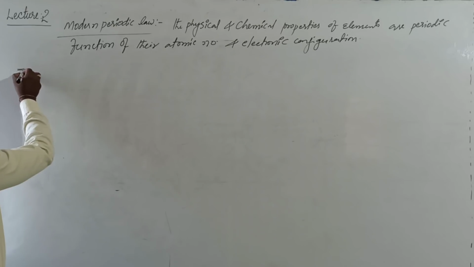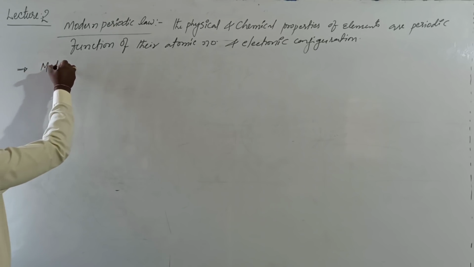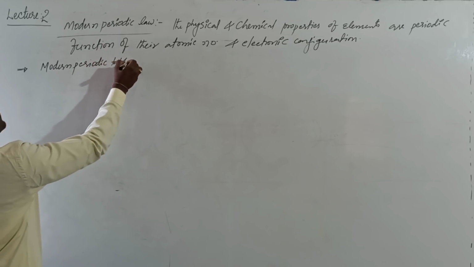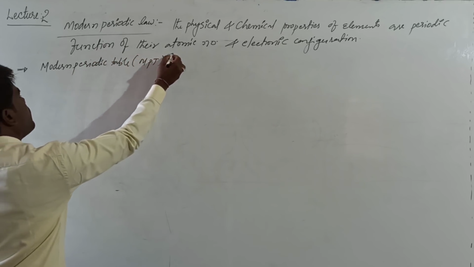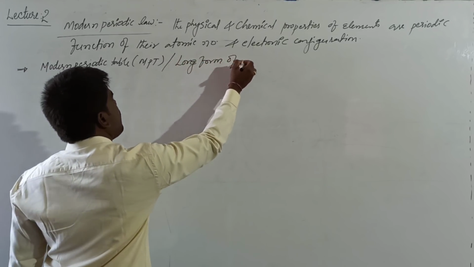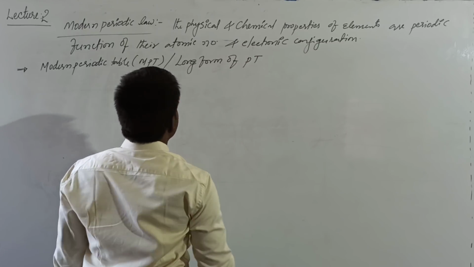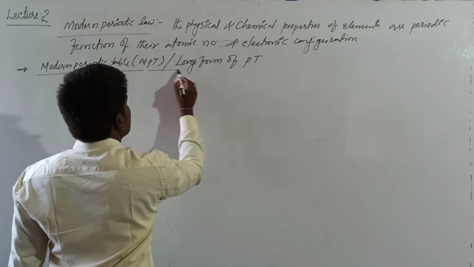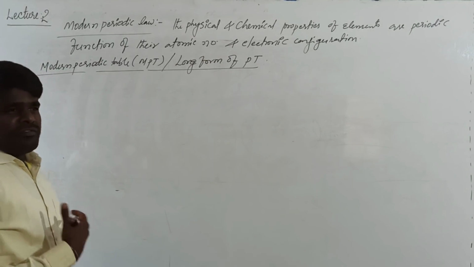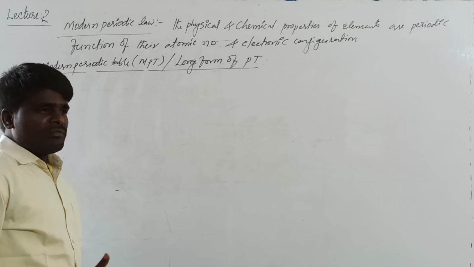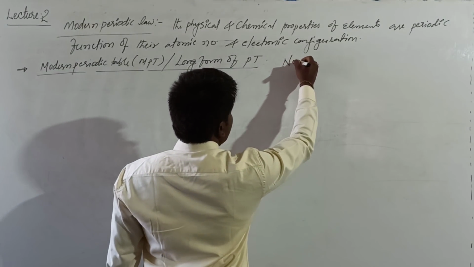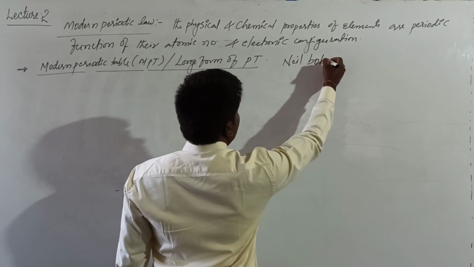Now, we'll see the modern periodic table, which is also called the long form of periodic table. The present form of periodic table is given by the work of various scientists such as Niels Bohr and other scientists.